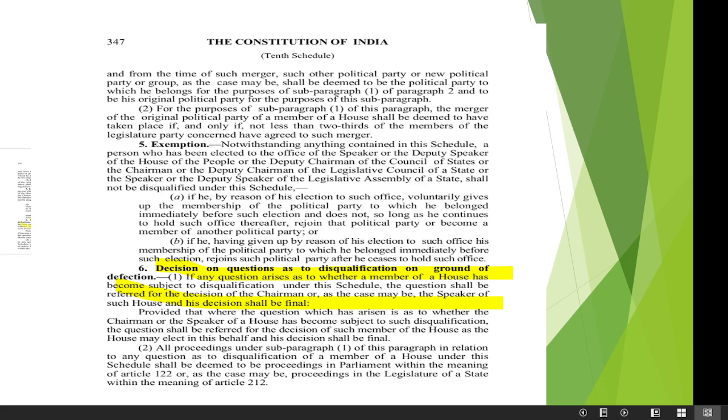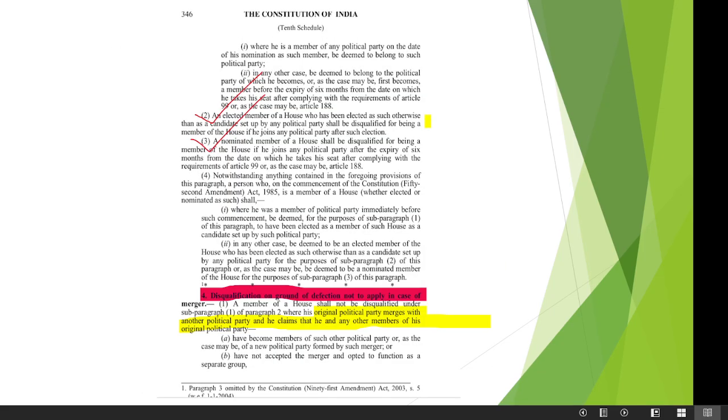Okay. So here we can see the two-third thing is given: not less than two-third of the members of the legislature party concerned have agreed to such merger. Okay, you can see here. But here there is a twist.